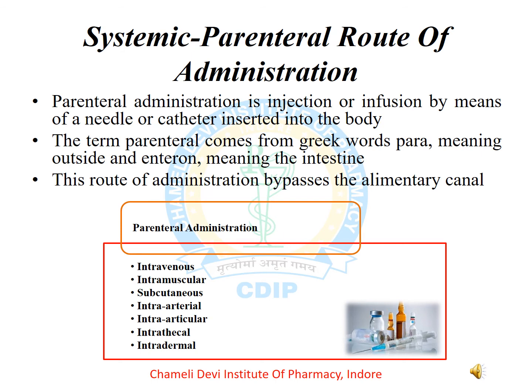On the basis of a specific site of administration, the parenteral route of administration can be divided into further parts, that is intravenous, intramuscular, subcutaneous, intraarterial, intraarticular, intrathecal, and intradermal.